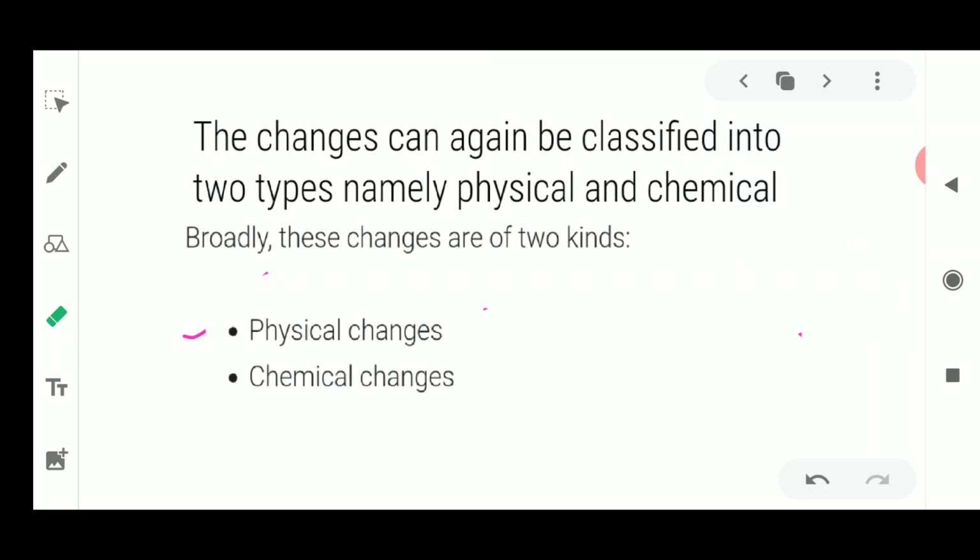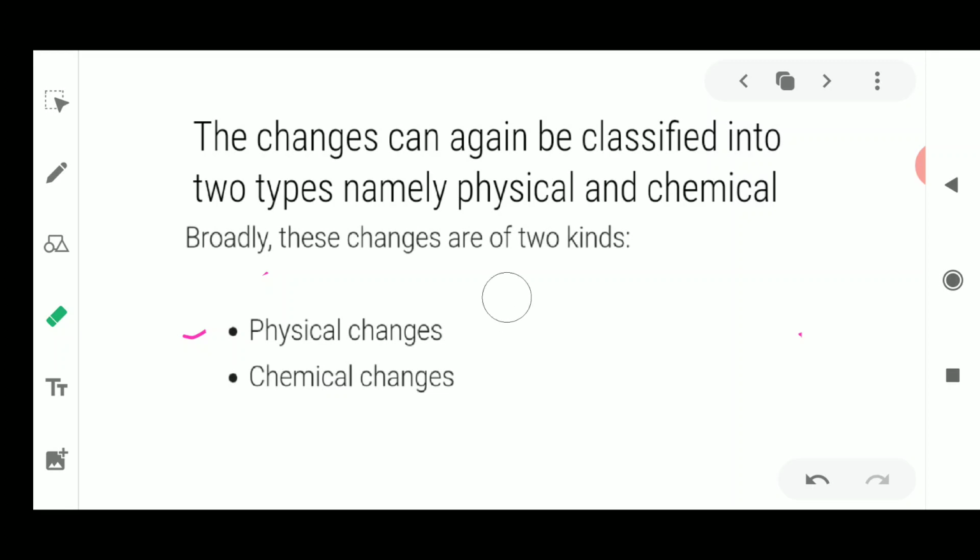Now you can make a list of these types of changes, and you could categorize them as slow change or fast change, visible change and invisible change, reversible change and irreversible change. Just see and think over it.